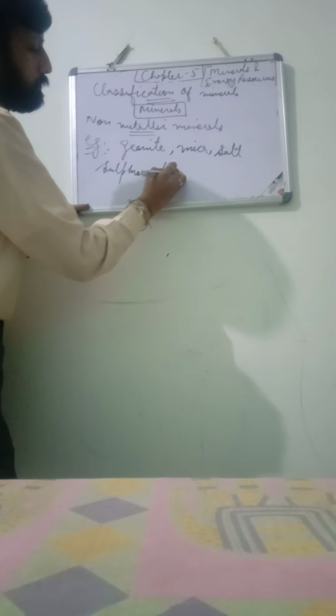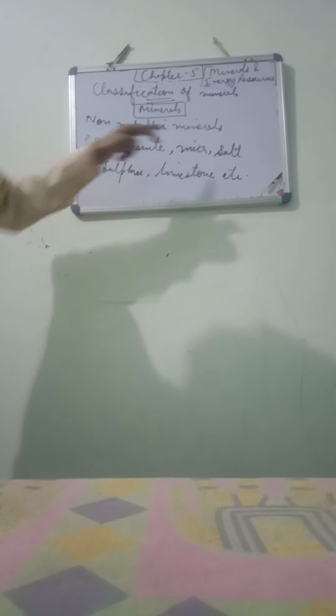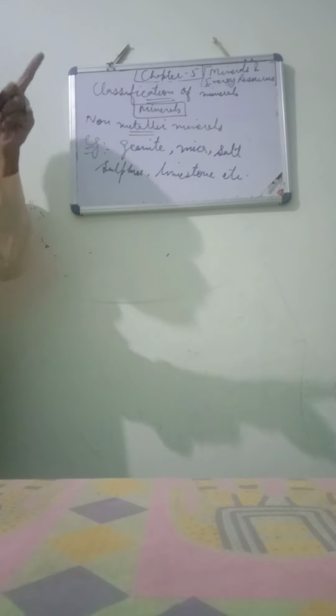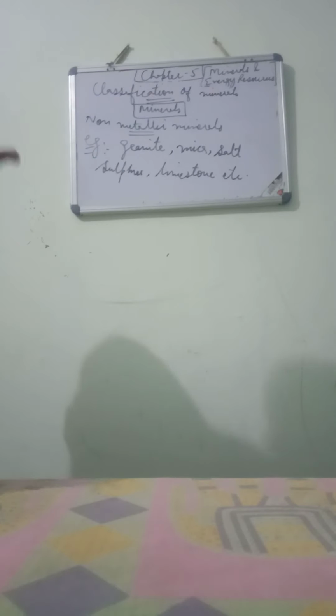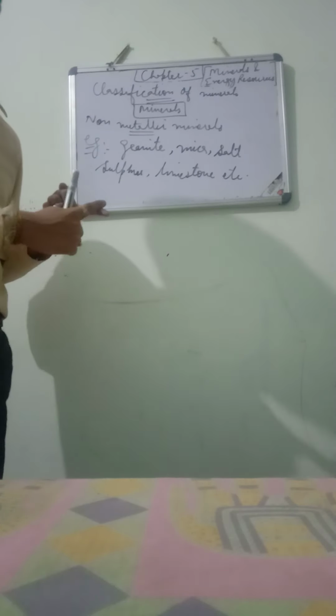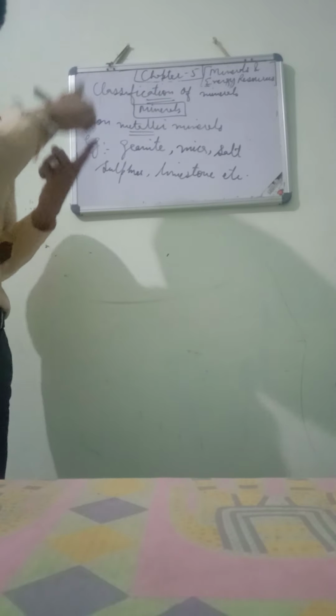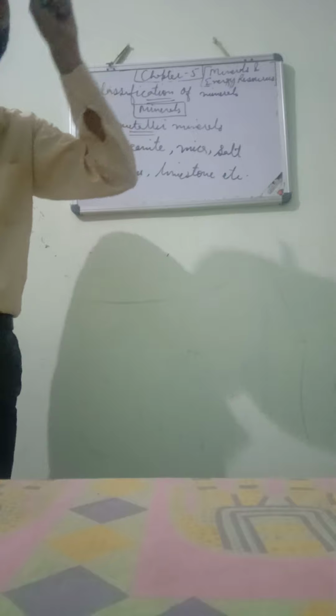Sulfur, limestone, all these are the non-metallic minerals. Now you can see here that these minerals do not have any type of metallic content. That is why these are called non-metallic minerals. But the earlier ones that we have studied were metallic minerals. They have metallic content. Like gold, we have seen, that is also a metallic mineral. Iron, ठीक है जी. Next also we had seen about manganese. All those were having metallic content. That is why they are metallic minerals.